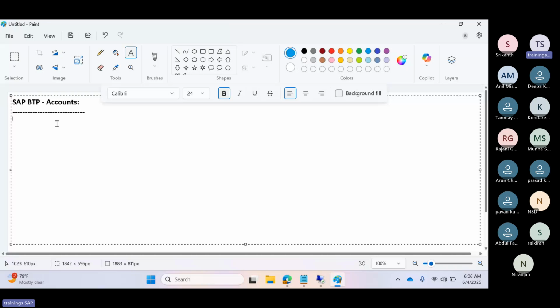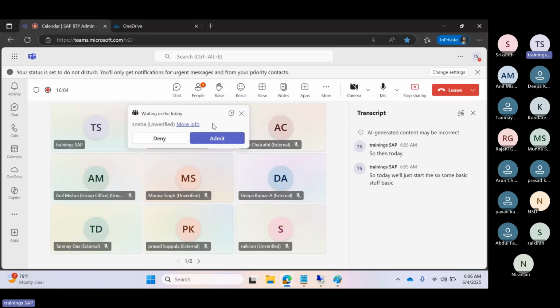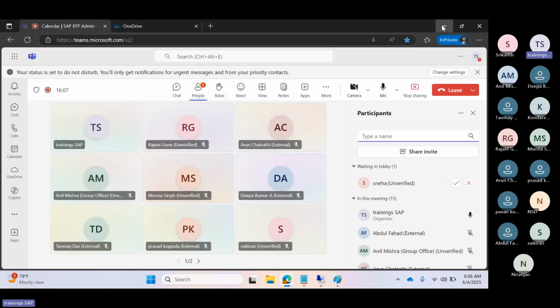BTP is a platform as a service based concept. In cloud terminology, we have IaaS, PaaS, and SaaS. BTP comes under the PaaS model, a platform as a service based concept, which means it's a platform. You no need to worry about the underlying hardware, infrastructure, applications, and everything. Just the ready-made services are available.